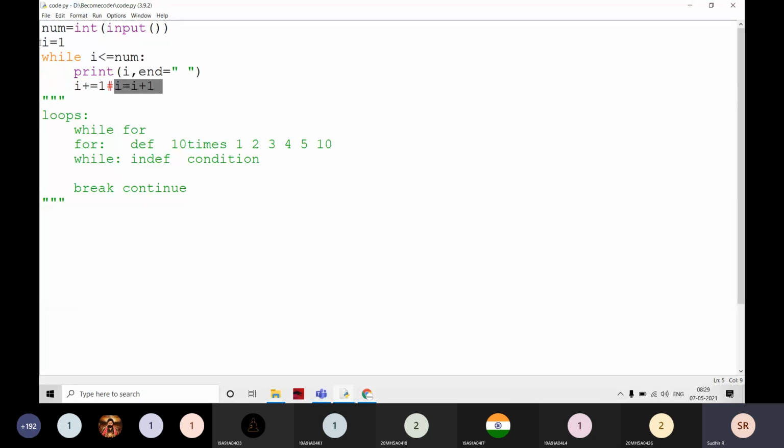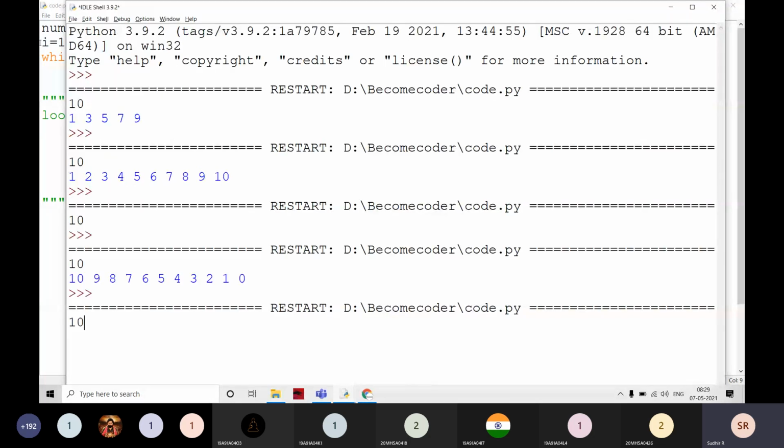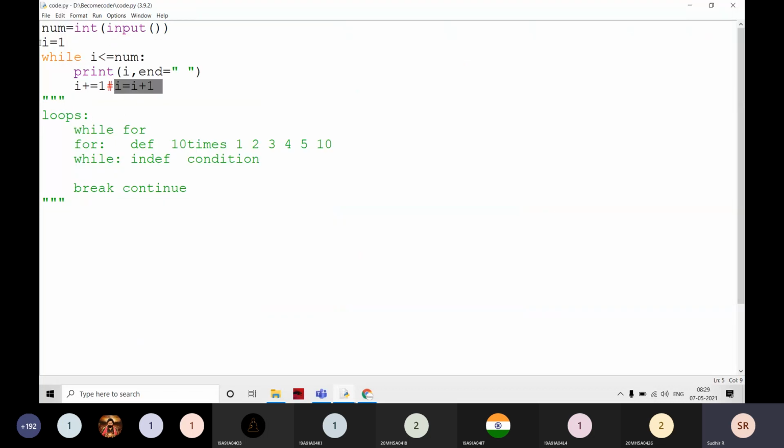If I am going to execute it, if I give 10 here, the output is going to be 1 to 10. How is it going to be executed? For example, here I am going to give the value as 10. Then it is coming here. What is the i value initially? 1. 1 is less than or equal to 10. Is it true or false? If it is true, then only it is moving into the block. In every programming language, if the condition is true, then only the control is moving inside the block. If it is false, it is going outside.